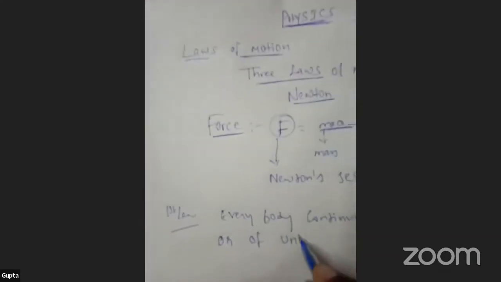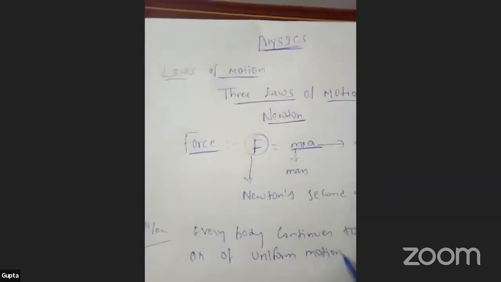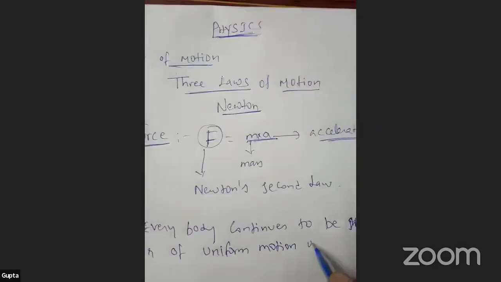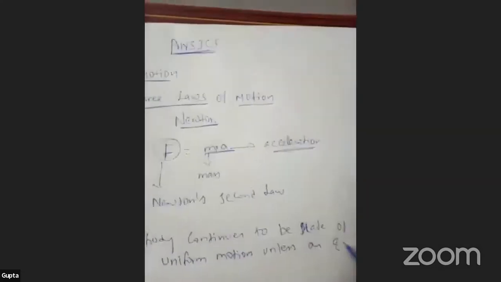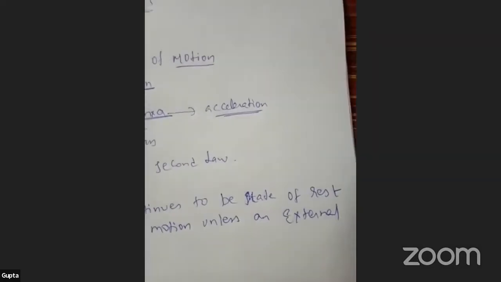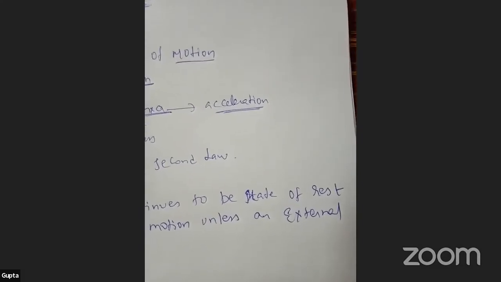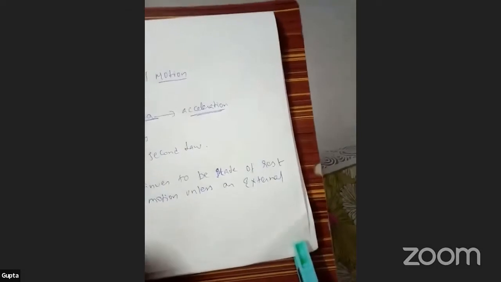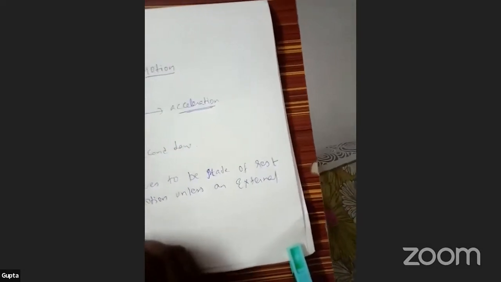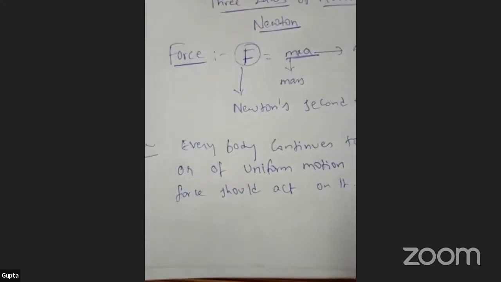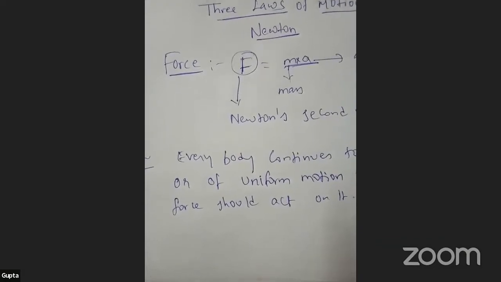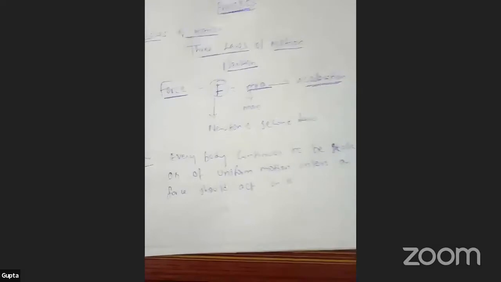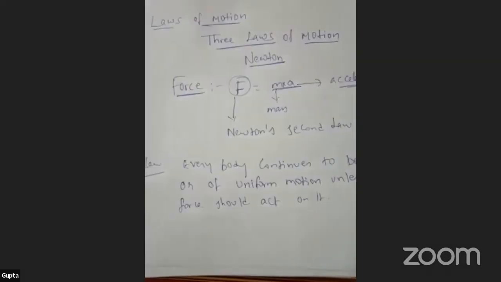Or of uniform motion, unless an external force should act on it.